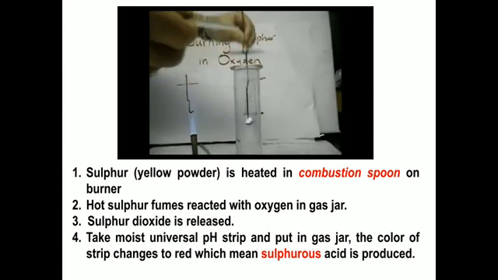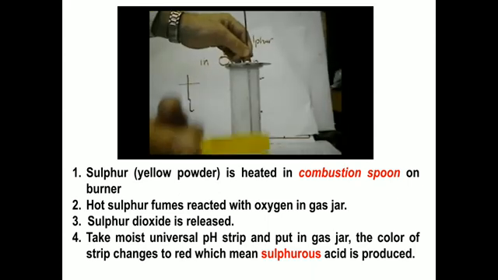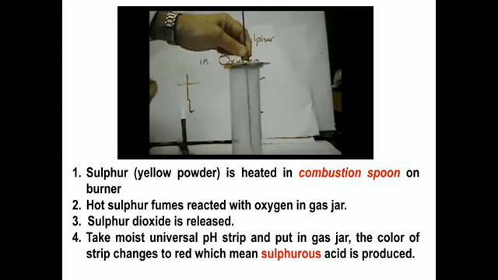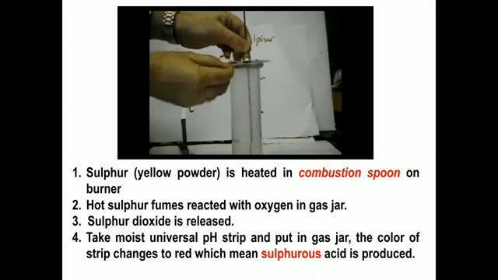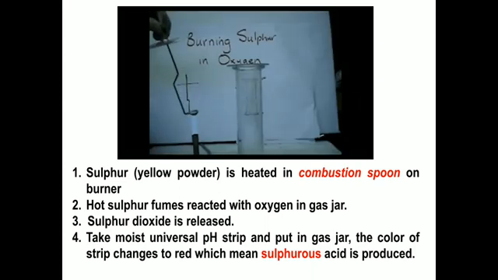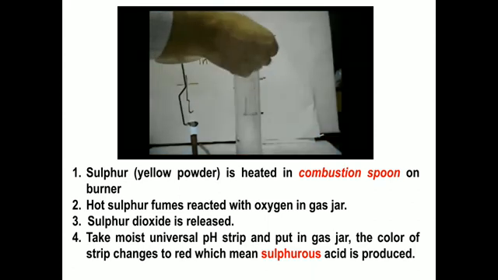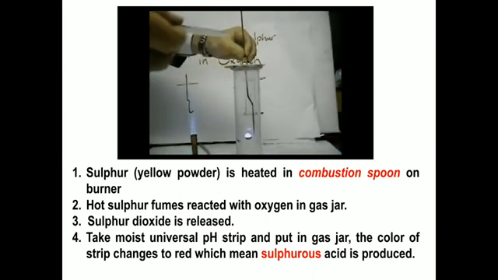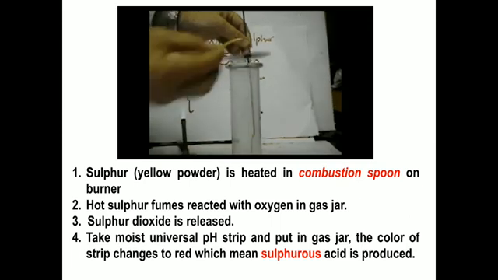Just watch it again. This is how the paper is changing to yellow, and later it will change into red color. So this pH paper is going to tell us that yes, sulfurous acid is produced. This change in color tells us that, so what we can confirm is that non-metal oxides are acidic in nature.